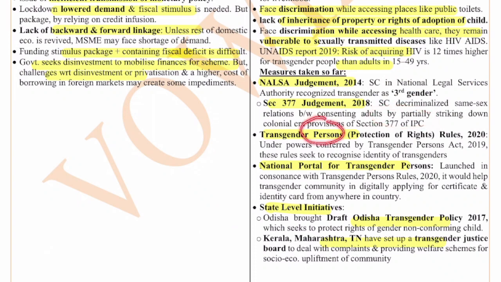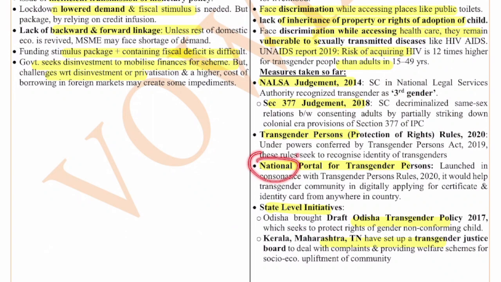And the Transgender Persons (Protection of Rights) Rules were brought in 2020. Under this, powers are conferred under the Transgender Persons Act of 2019 to recognize the identity of transgenders. So that means everything is legalized.